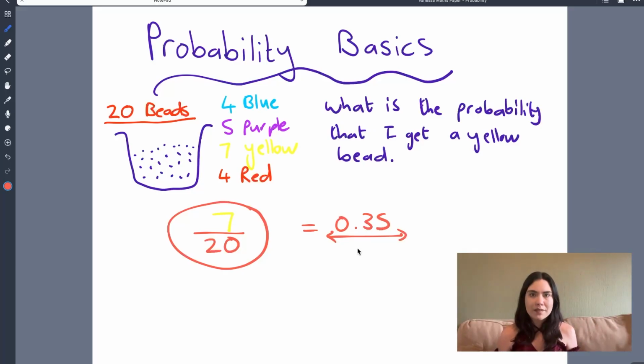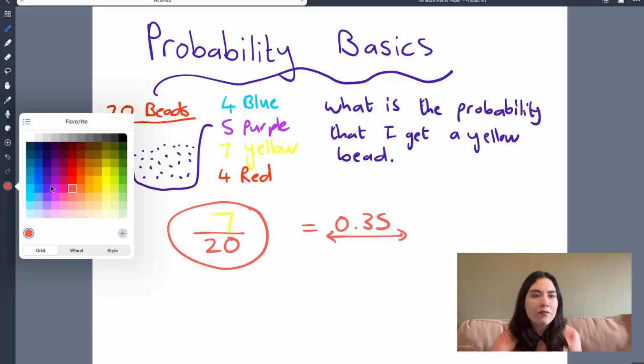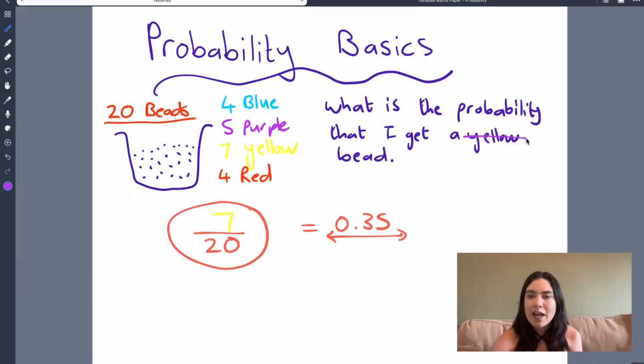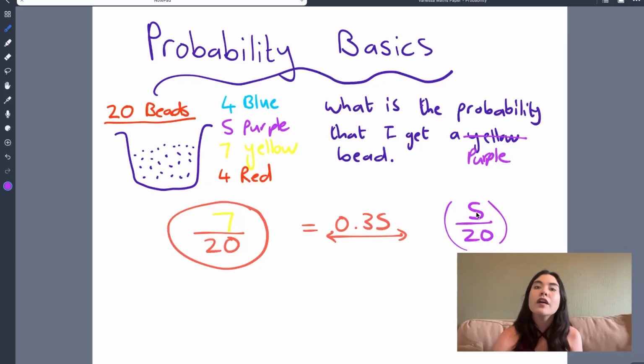I hope that makes sense. We could apply the same thing to purple beads. If the question instead said purple beads, then I could say 5 out of 20, because 5 of the beads are purple out of the 20 beads.